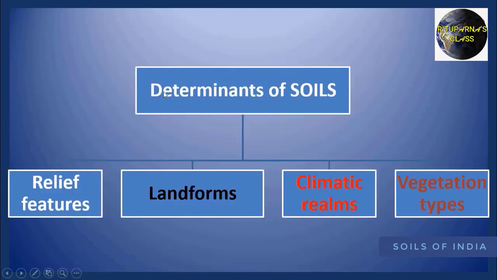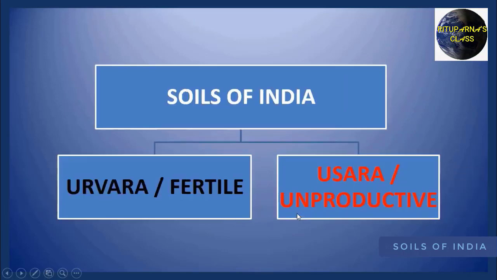At first you have to remember the formation of soils is controlled by different factors like relief features, landforms, climatic realms and the vegetation types. In ancient times, soils were divided into two parts, Urvara, that means fertile, and Usara, that means infertile or unproductive.